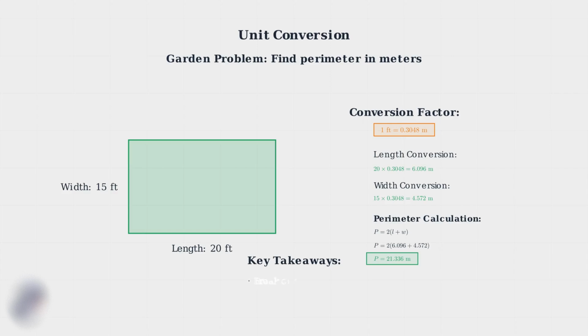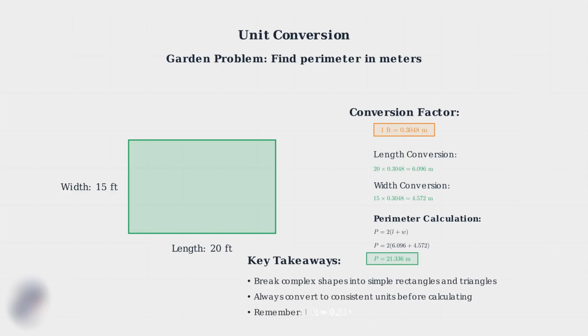These advanced techniques, decomposition and unit conversion, are essential tools for solving real-world measurement problems. Decomposition helps you handle complex shapes, while unit conversion ensures your calculations use consistent units throughout. Before we wrap up, let's recap the 3 fundamental measurement concepts we've explored today and see how they shape the world around us. First, perimeter measures the distance around the boundary of any two-dimensional shape. Whether you're fencing a garden or framing a picture, you're working with perimeter.